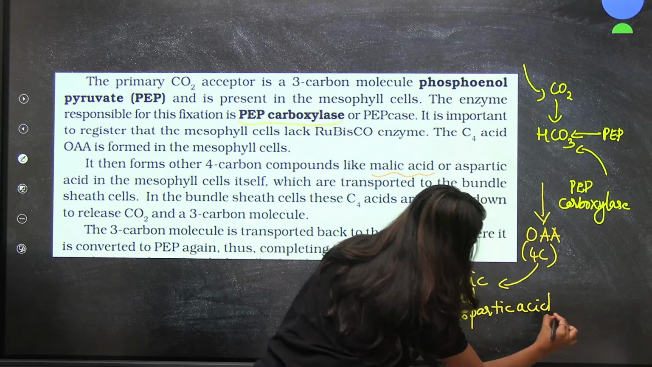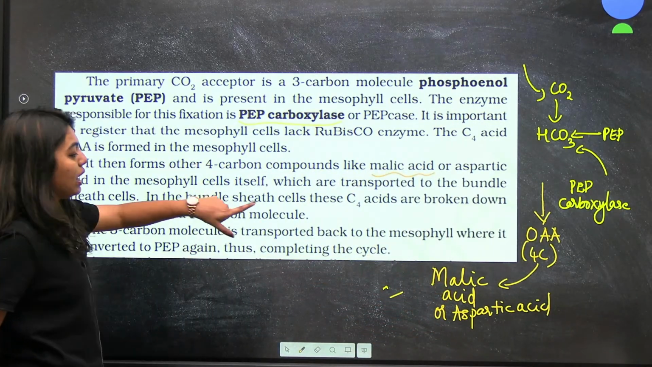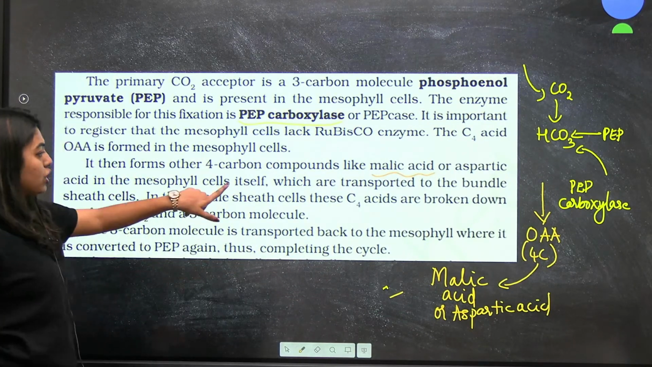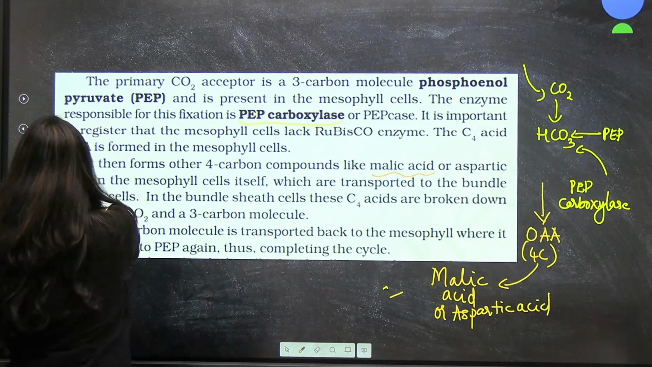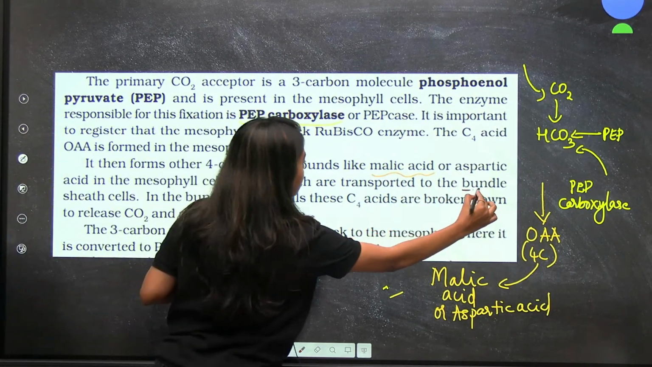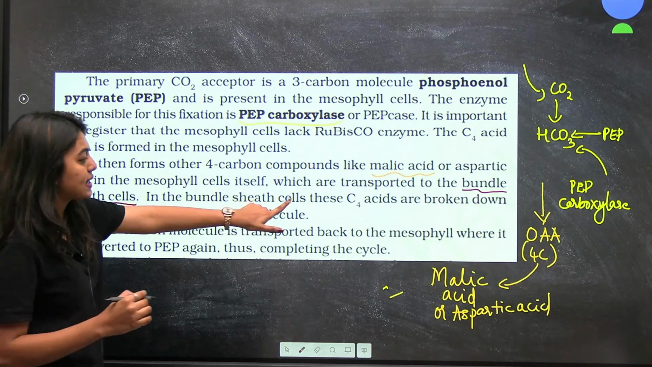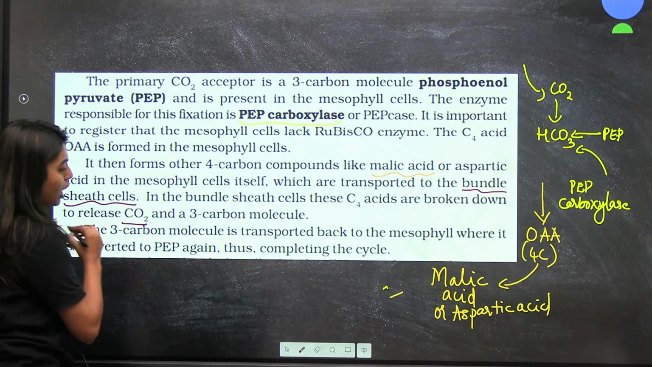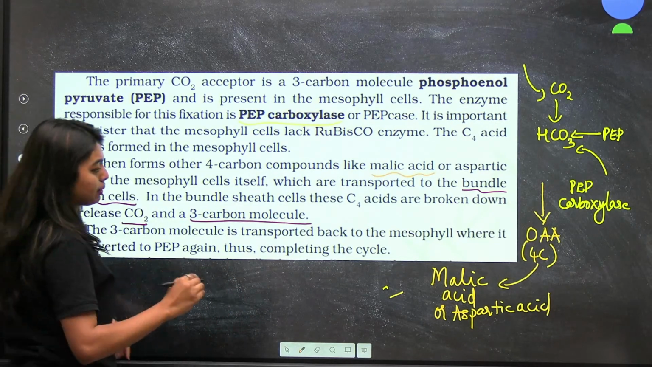I'll show you with the diagram, do not worry. Aspartic acid is formed, which is a 4-carbon compound again. Now, this malic acid and aspartic acid will diffuse into the bundle sheath cells. In the bundle sheath cells, these C4 acids are broken down to release 1 molecule of carbon dioxide and a 3-carbon compound. Now, very important.